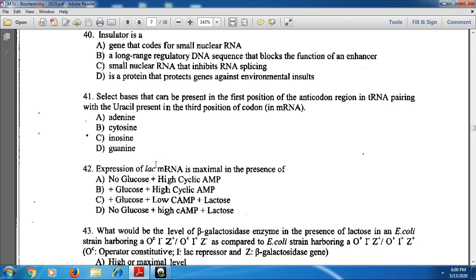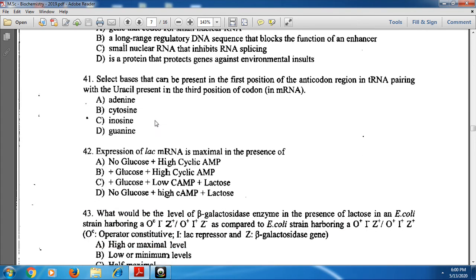And next, select bases that can be present in the first position of the anticodon region pairing with the uracil present in the third position of the codon in mRNA. Option A is the correct one, option C is also correct, option D is also correct. A, C and D are correct.